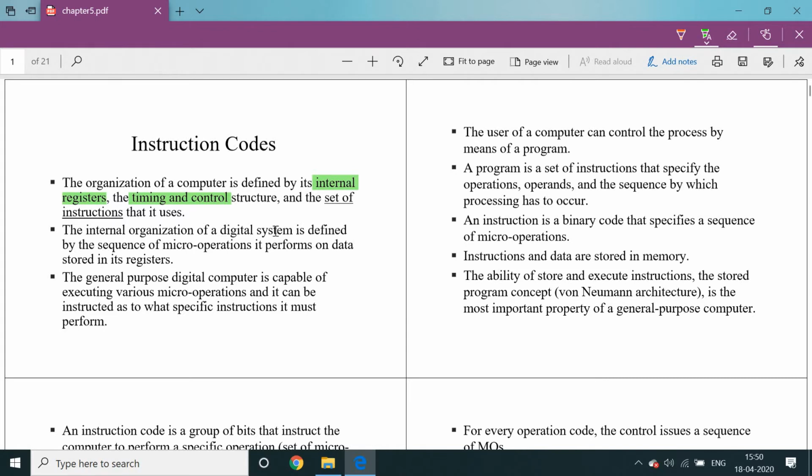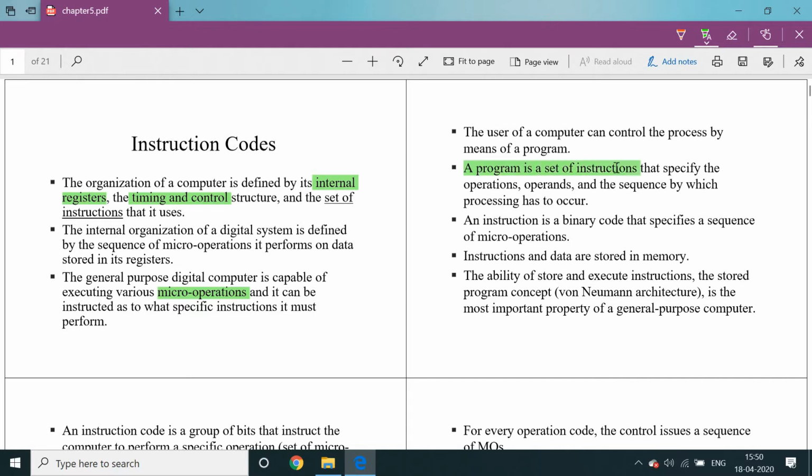Internal organization of the digital computer system. A digital system is defined by the sequence of micro operations it performs on data stored in its registers. The general purpose digital computer is capable of executing various micro operations, which are generated from the timing and control structure. It can be instructed which specific tasks to perform using these micro operation control signals. The user of the computer can control the process by means of a program, a set of instructions.